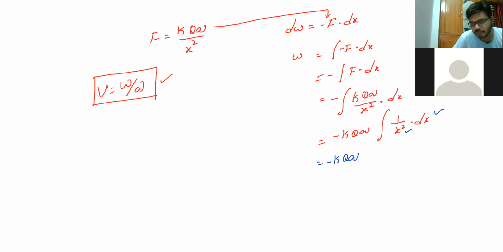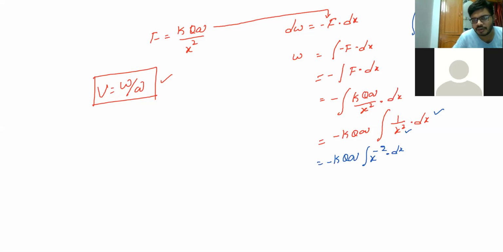One by x square as x power minus 2? Yes, sir. So the integral of x power minus 2 into dx. I told you earlier a formula: the integral of x power n into dx is nothing but x power n plus 1 by n plus 1, correct? So I'll use the same formula.